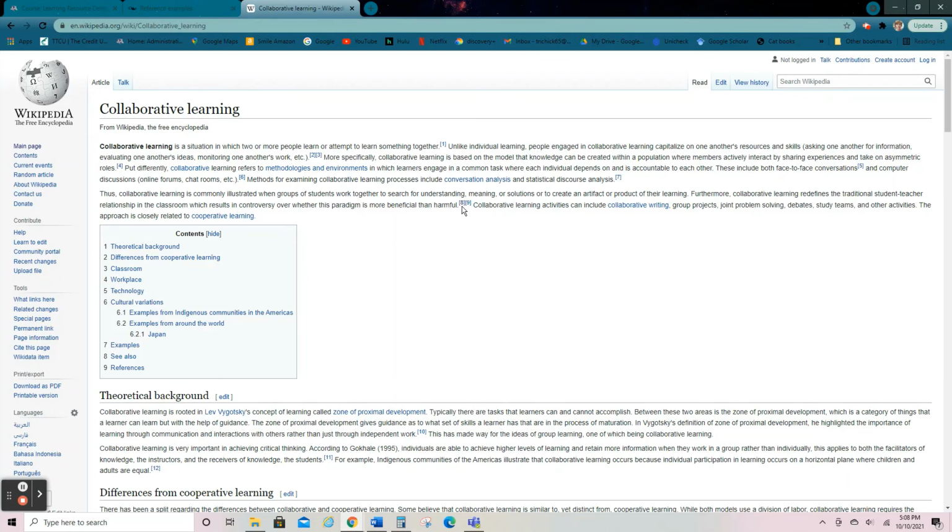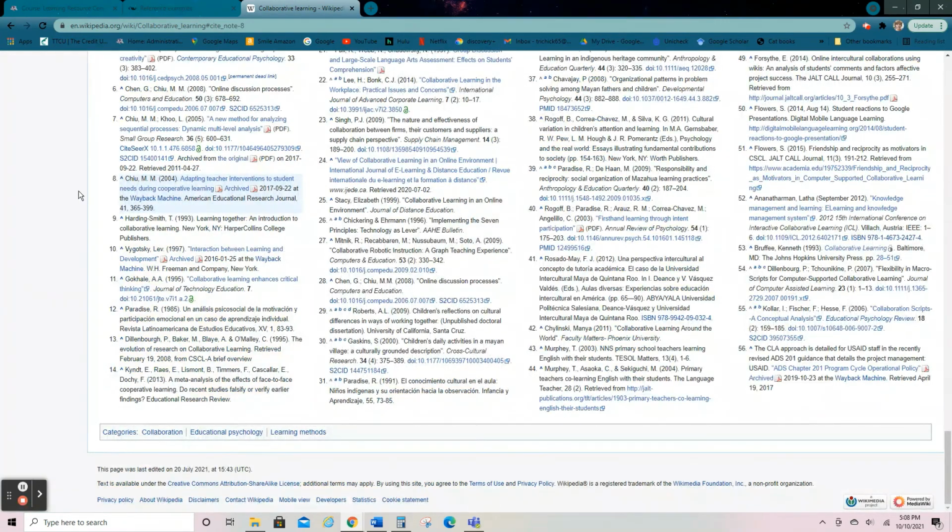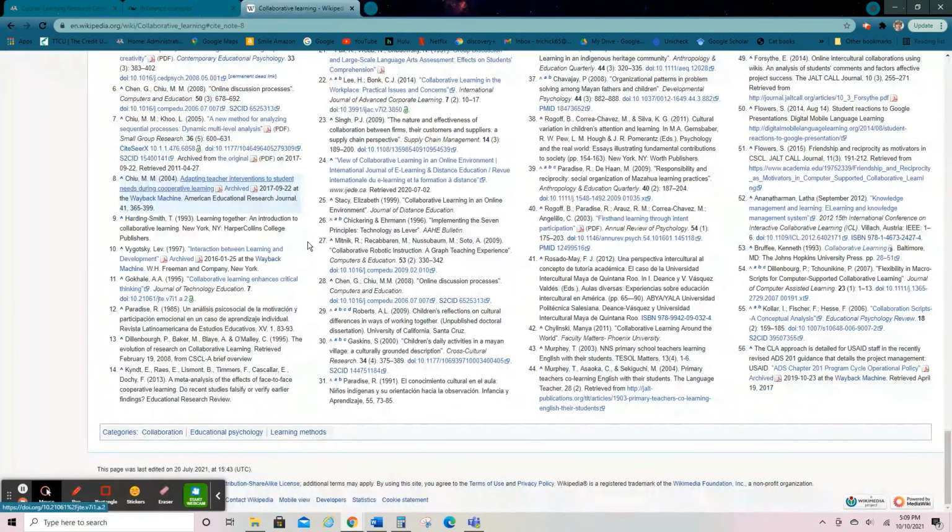Okay, that sounds good. So what these two numbers mean, the writer of this post used two sources to add to their argument. So you can click on that little number, and here is the actual article that the Wikipedia author used. So unfortunately, you can see that URL has expired. So what you can then do is go into the library and see if you can find that article. I'm not going to do that now because this is about using APA.